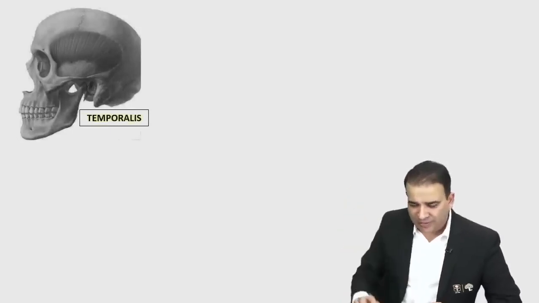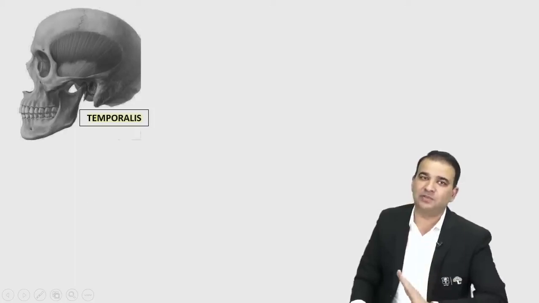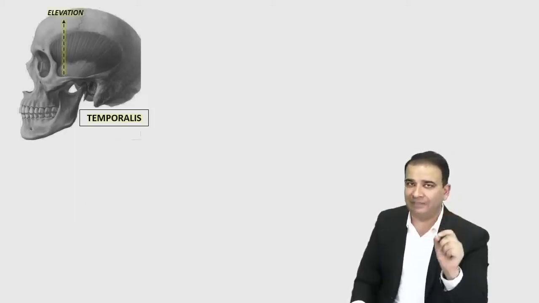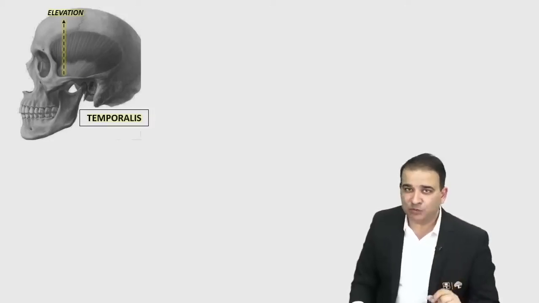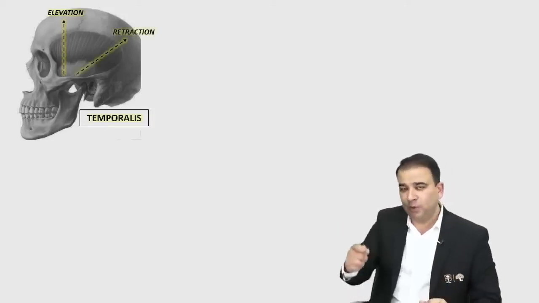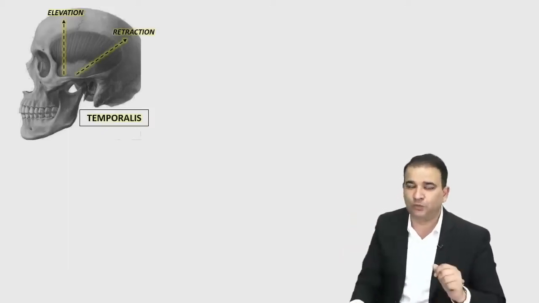Let's take the individual action of these muscles, guys. Now, first of all, temporalis muscle. If you're looking at the temporalis muscle alone here, look at the fibers of temporalis muscle. The anterior fibers of temporalis muscle will pull the mandible up. So they are mainly for the elevation. So one function of temporalis is elevation, that is closing of mouth. And the unique action of temporalis is retraction. It will pull the mandible back. So this muscle helps in the retraction also, guys. Elevation and retraction, the two functions of the temporalis muscle.